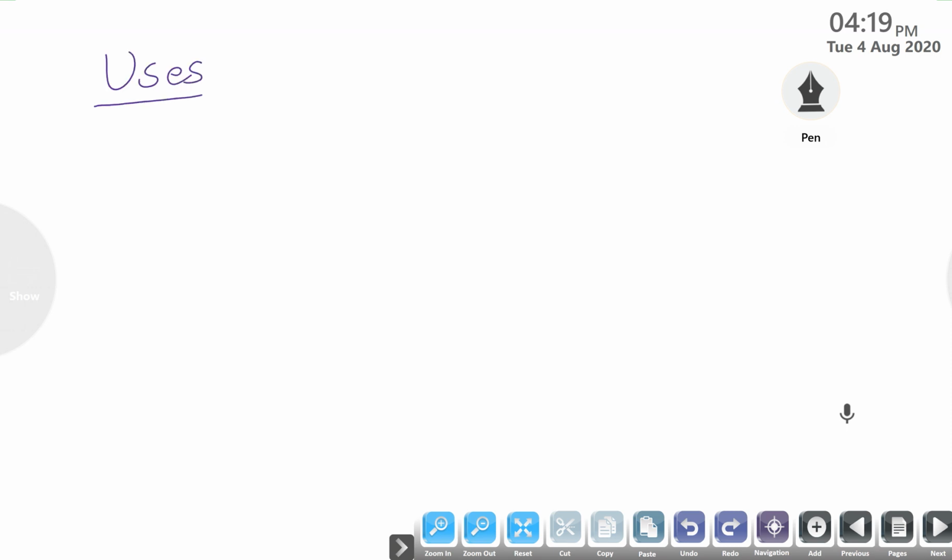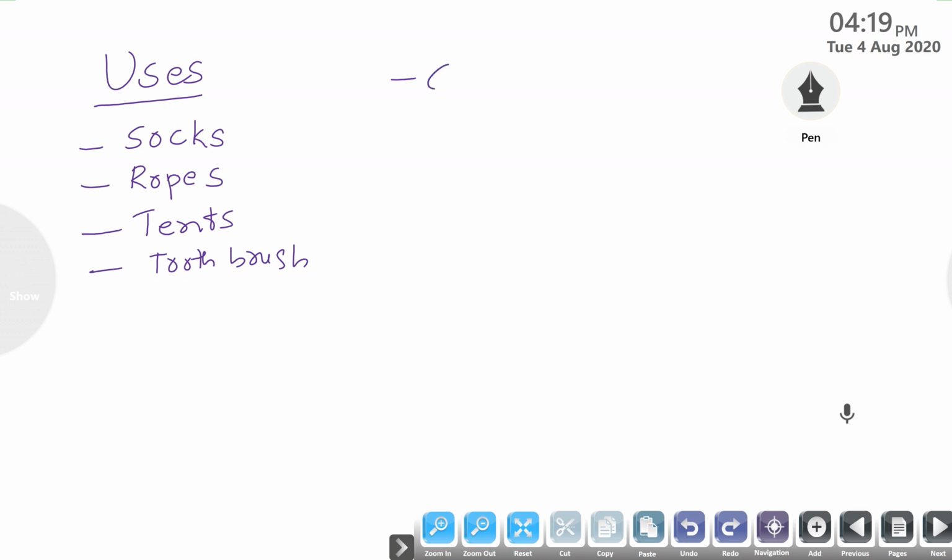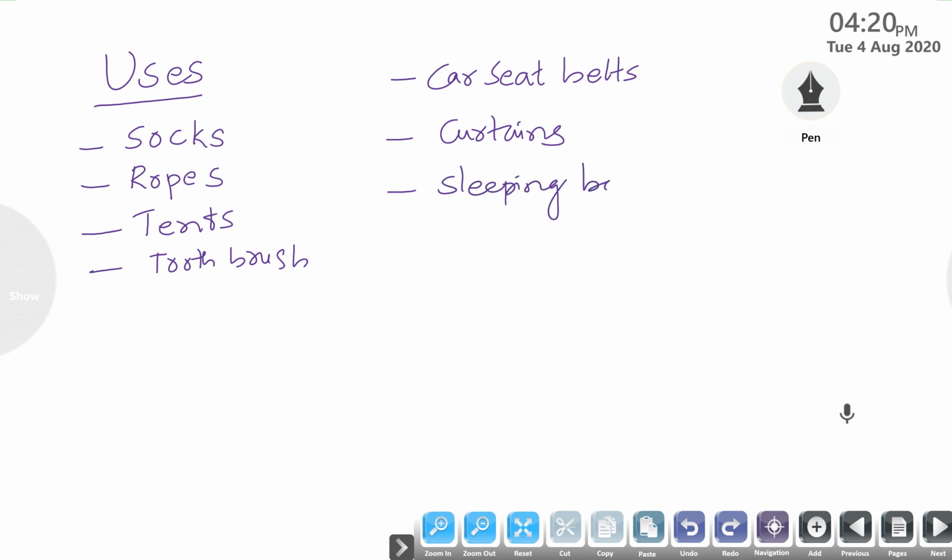So first one, they are used in the preparation of socks, then ropes, then tents, toothbrush, car seat belts, door curtains, sleeping bags, next in parachute making, ropes for rock climbing.